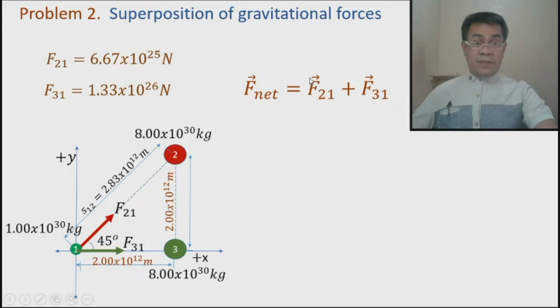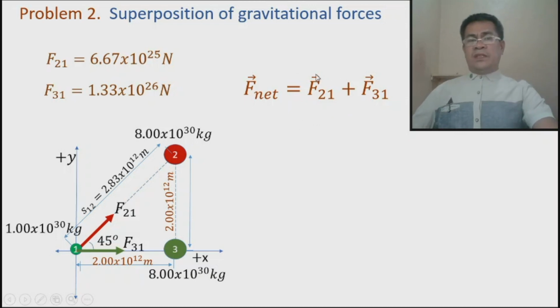The vector sum. This arrowhead means vector sum. The vector sum of the force that 2 exerts on 1 plus the vector force that 3 exerts on 1. Remember, these values are the magnitude of the vector, while these ones are vectors. So these are the vector sum.